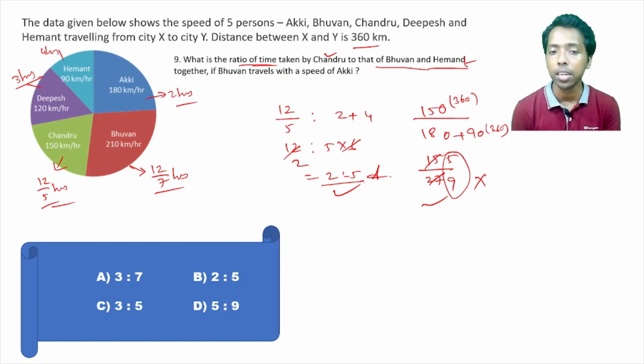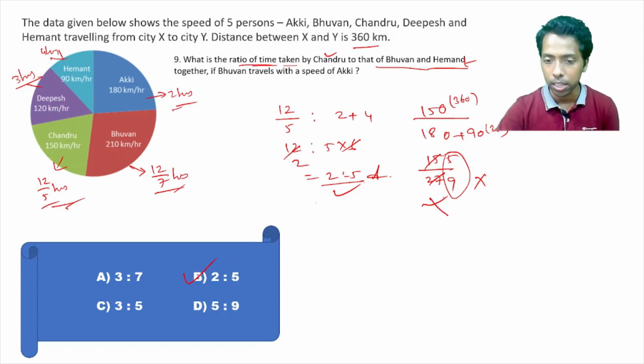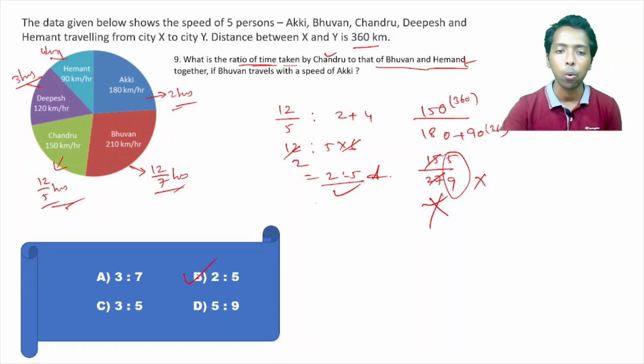But in the Bhuvan and Hemant, they together follow. What the time taken in ratio of Chandu, that is different. But here it's talking about what is the ratio of time taken. We have to deal with the only time here. That is 12 by 5, and this is 2, this is 4. So 6. So 2 ratio 5 is the answer here. This is not the correct one. Understand it. Okay. What is the ratio of the time taken by Chandu to that of Bhuvan and Hemant? This is the answer. So we have to deal with the time factor here, not the speed. I hope this is clear.